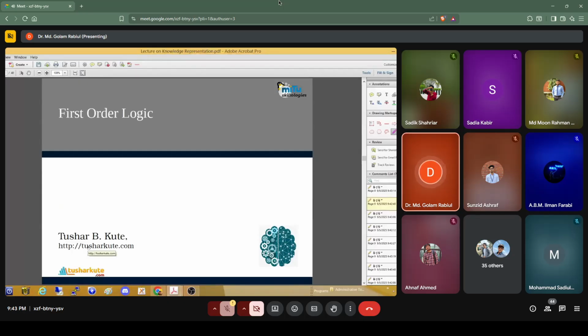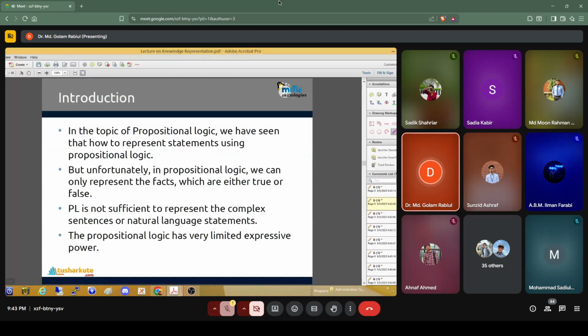Why do we need the first order logic? What's the problem in propositional logic? So we already have seen the propositional logic, but what's the problem there? The propositional logic, specifically, is not sufficient to represent complex sentences with some real natural language statements.